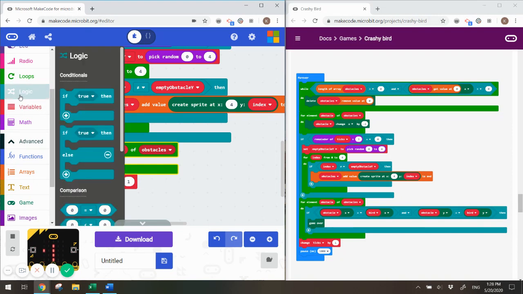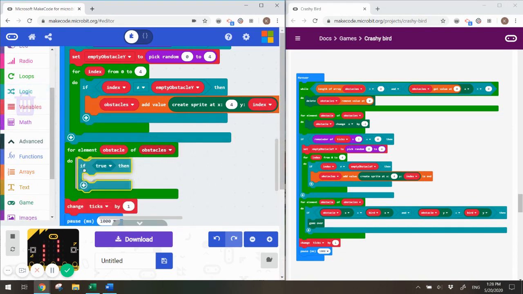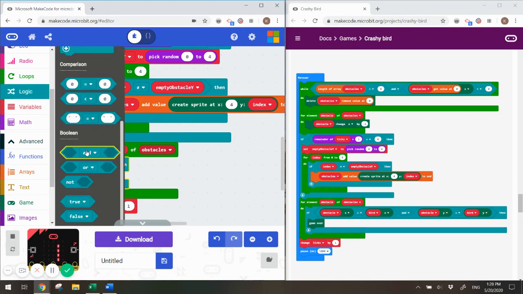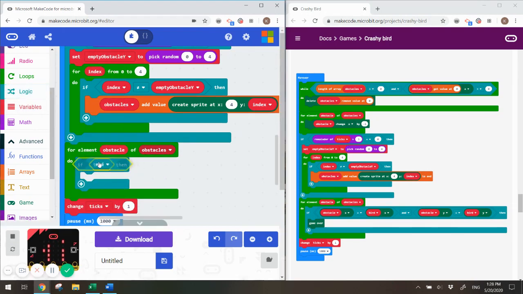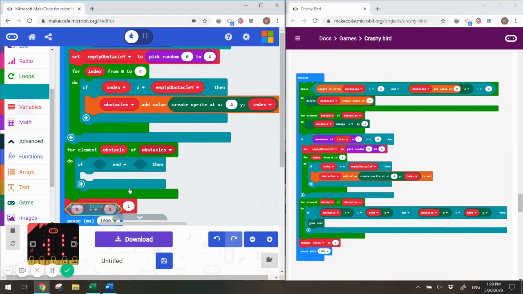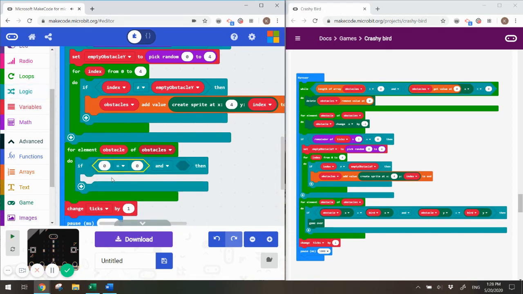So in our logic drawer, we need an if statement. And again, we have that and joiner. So we need an and, which will give us 2 comparison opportunities. And these comparisons both have to be true if we're going to execute what's inside of it, if it's going to be game over. So I'm going to do all of the comparison in one of these and then duplicate that and put it in the other space here.